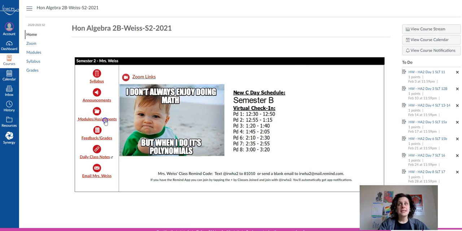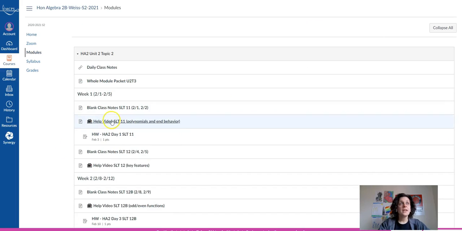In modules and assignments, that is where your student will access all of their coursework. Again, there's a link to that daily class notes folder. And then we were able to mail students a packet of all of the blank class notes and the homework this semester. So that entire packet is here at the top of the module.